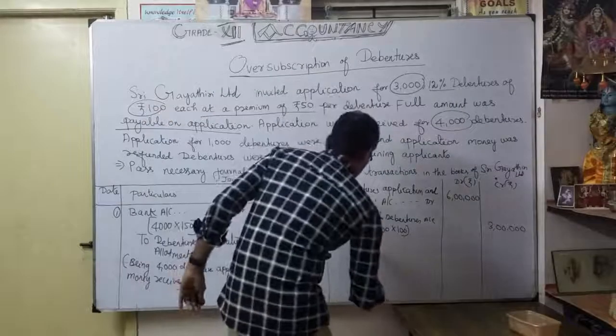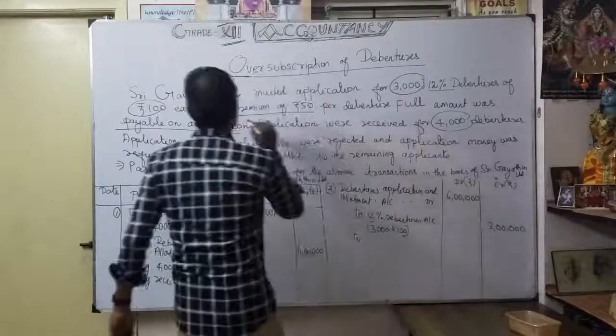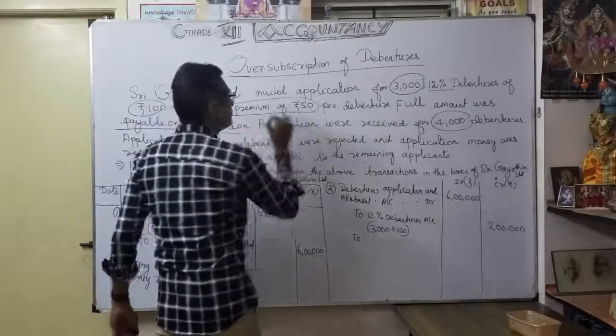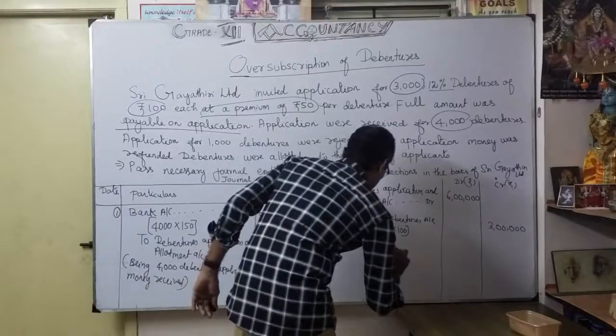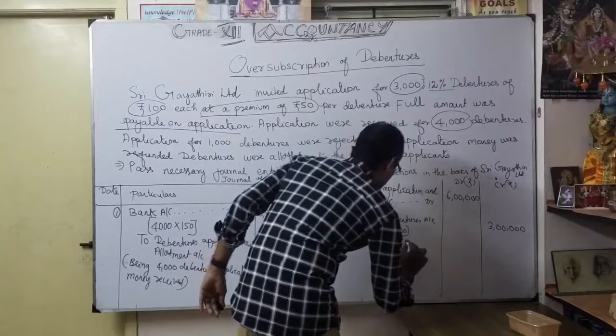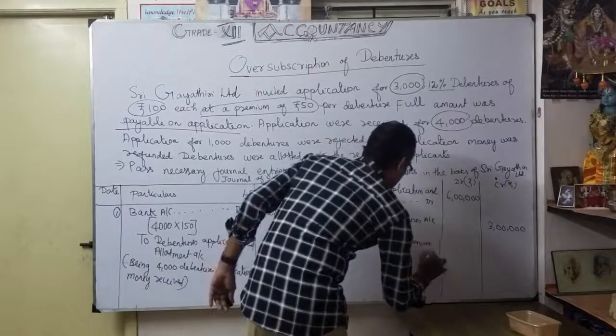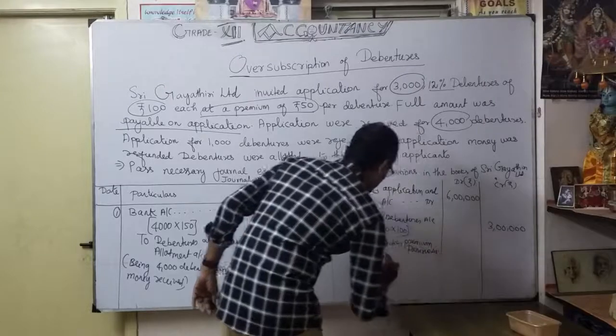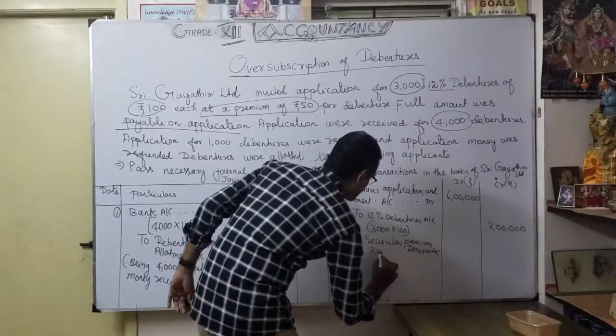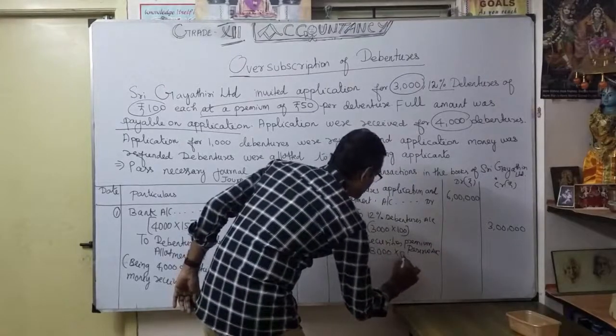Second, again, issued at what? Securities premium, isn't it? This securities premium is 50 rupees. Okay, in the same manner, to securities premium reserve account. How much again? Bracket 3,000 into 50 rupees.